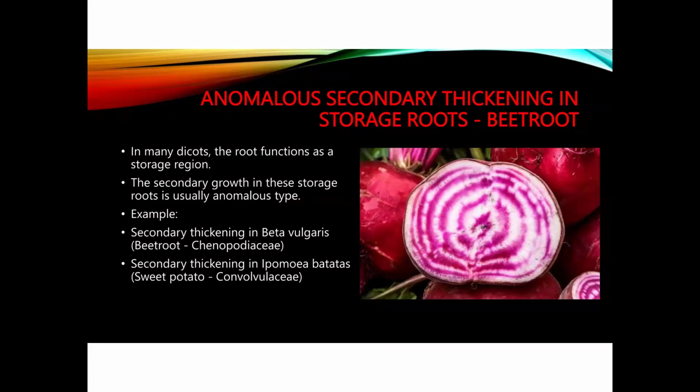Anomalous secondary growth in Boerhavia, Bignonia, Dracaena and others. These are stems, but this beetroot is a root, a storage root. Here also anomalous secondary growth occurs. Examples of anomalous secondary growth in monocots are mainly Dracaena, Yucca and Agave.